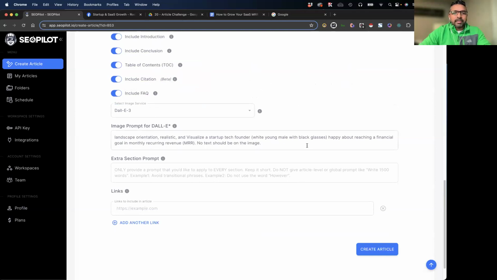I put in an image prompt saying, just give me a person, a startup tech founder that's happy that they hit a goal, but I probably shouldn't have put white young male. Prompts don't like when you specify that, but okay, whatever, we'll deal with that. And nothing else. I did not give it any extra prompts or anything.